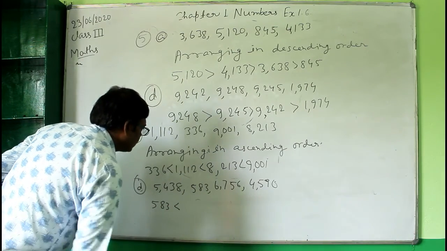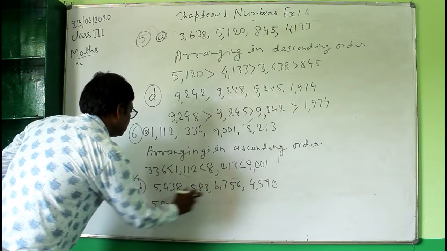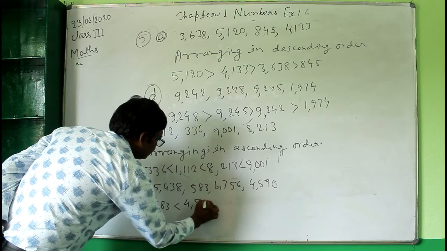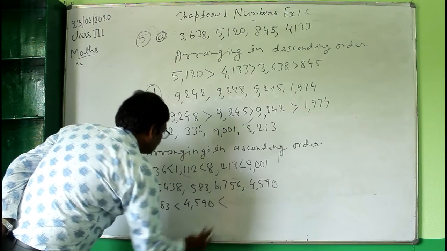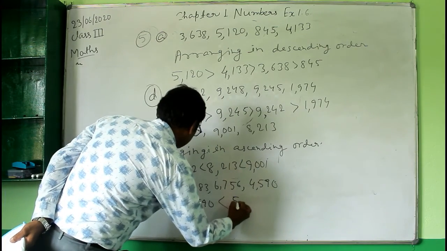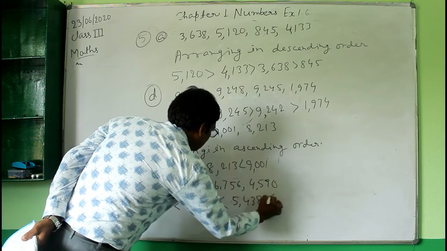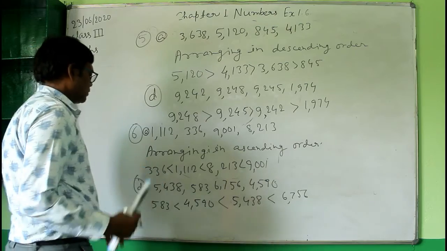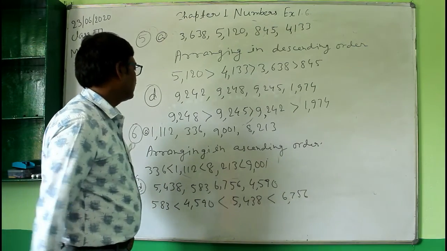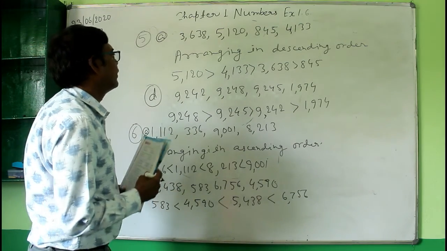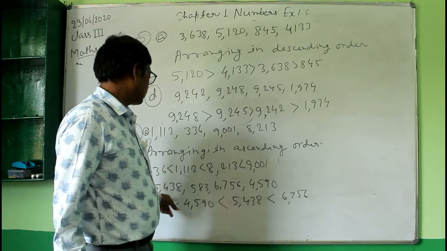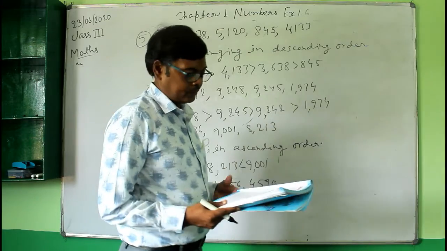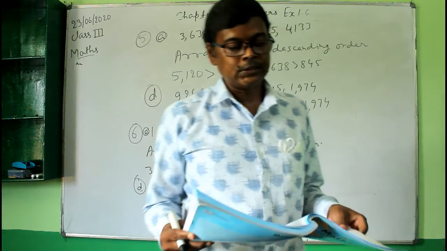Then less than, the next number will be this or this. This will be the next number, that is 4590, and the next will be this number, 5438, and the last number will be 6756. So this is the largest number and this is the smallest number. So here I have arranged the given numbers in the ascending order. So here you must write one line, arranging in the ascending order, and then write the answer. Okay, so this exercise is finished.